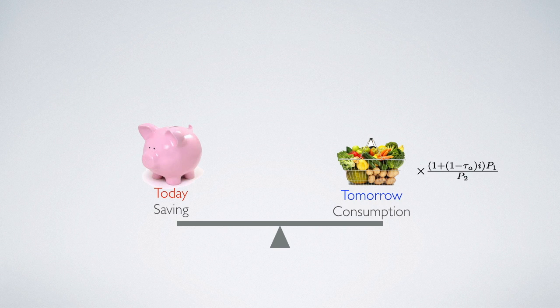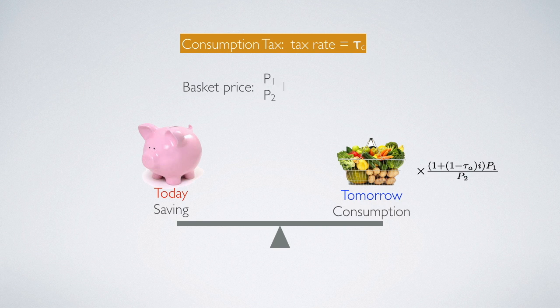And the other possible tax policy that can affect the trade-off is consumption tax rate. If government imposes a consumption tax with tax rate tau C, then the basket price after tax would be the original price P1 and P2, but now it has to increase to (1 plus tau C) times P1 and (1 plus tau C) times P2.